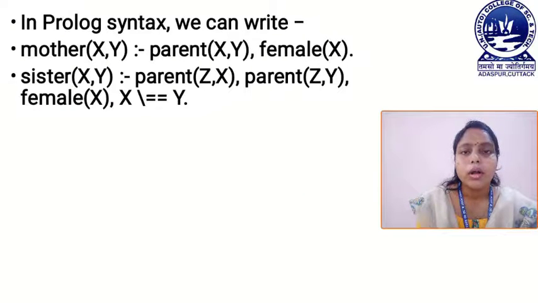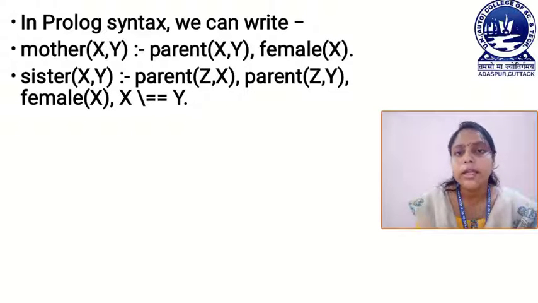Now in Prolog, we represent this mother relationship and the sister relationship as follows. Mother X Y implies parent X Y and female X, which means here mother X Y means X is the mother of Y. X is the mother of Y means X is the parent of Y and X must be female. So that we can say that X is the mother of Y.